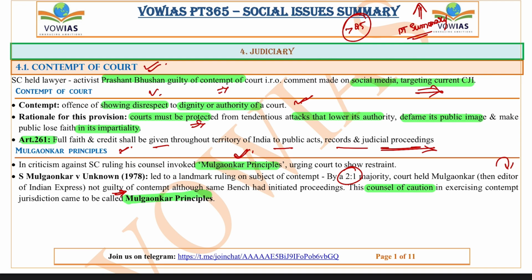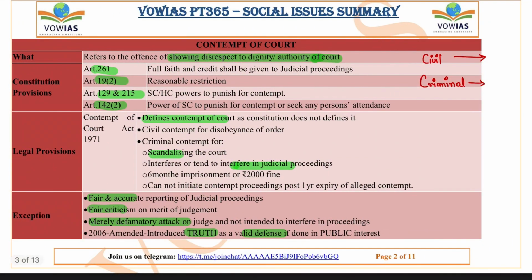Actually in contempt we have 2 types: one is civil contempt and the second one is criminal contempt. In civil contempt, what is important is that if anyone shows disobedience or is not following a court order, then it comes under civil contempt. But criminal contempt, if you see, is when anyone is lowering the authority of the court. Then this comes under criminal contempt.